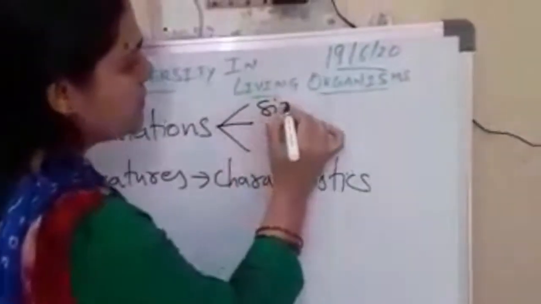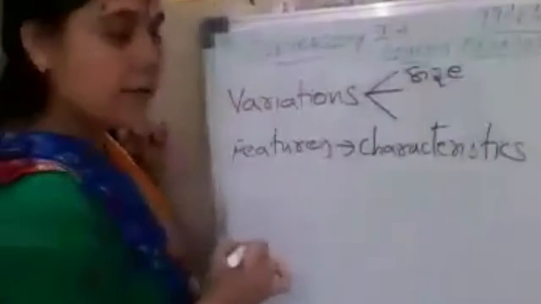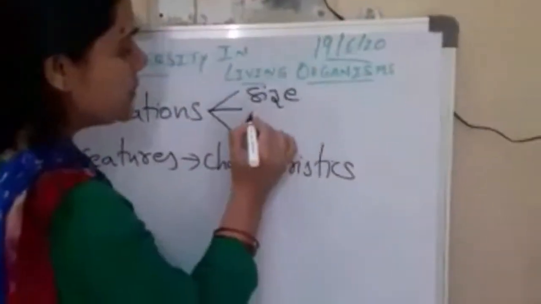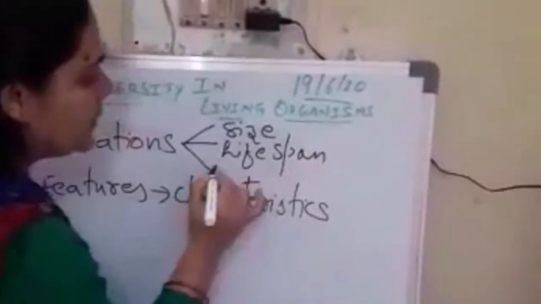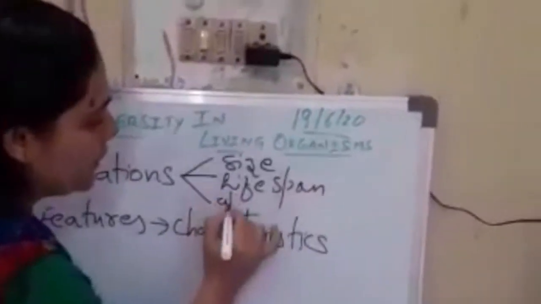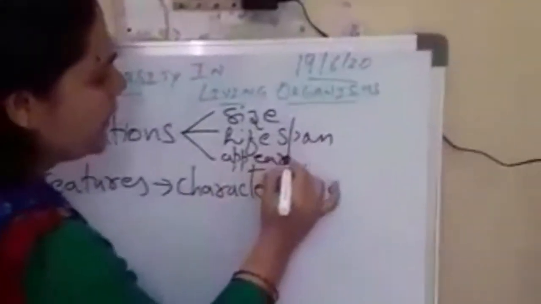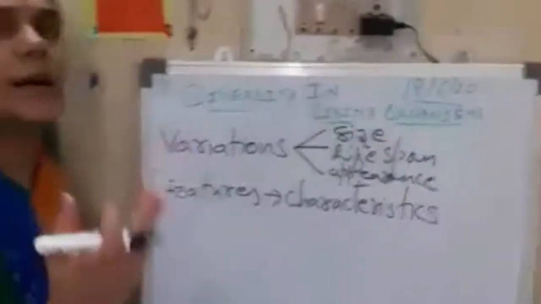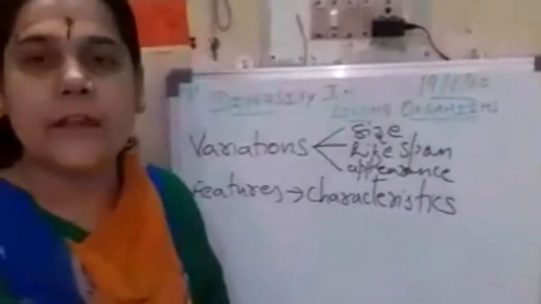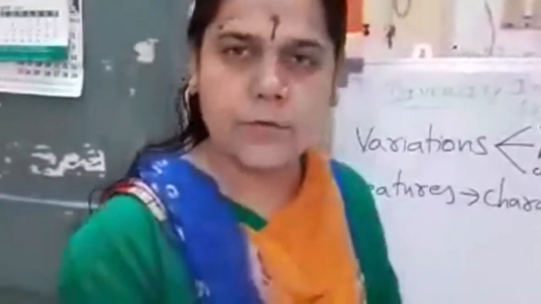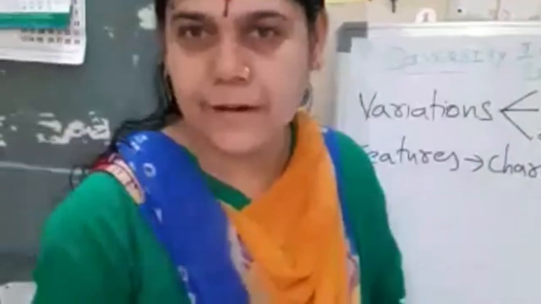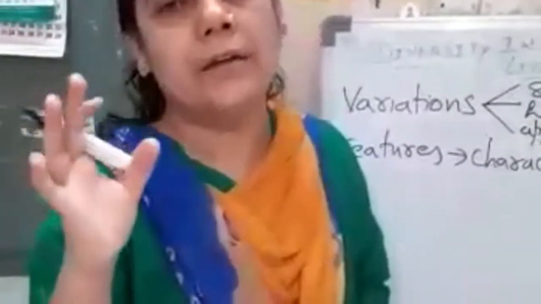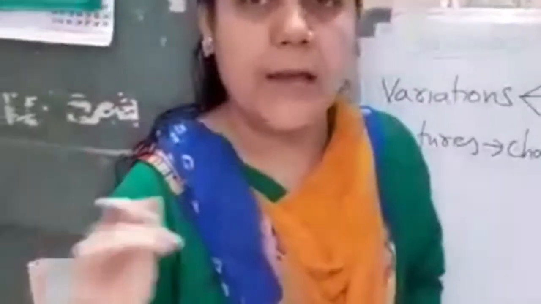One was with respect to size, the other was with respect to lifespan, and the third was in terms of appearance, that is, with respect to colors. Size varies in all the life forms. We have microscopic bacteria and fungi, and macroscopic plants and animals.